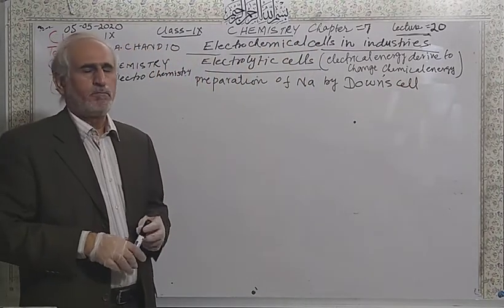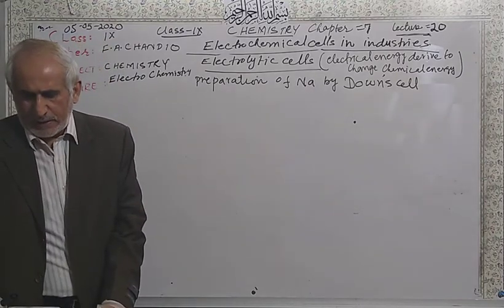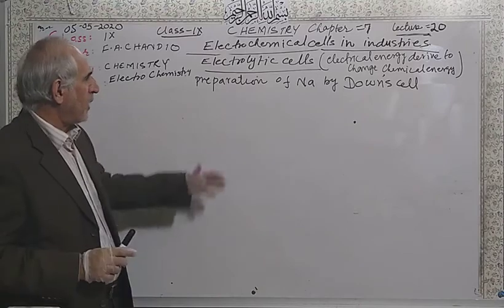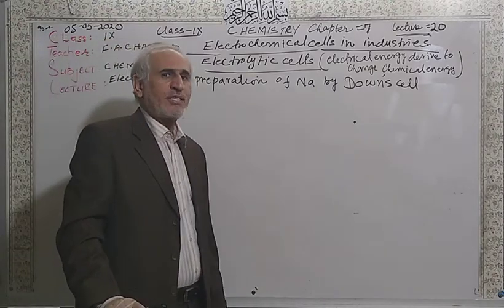This is number 1. If you see page number 175, this is number 1. Manufacture of sodium metal by using a Downs cell.